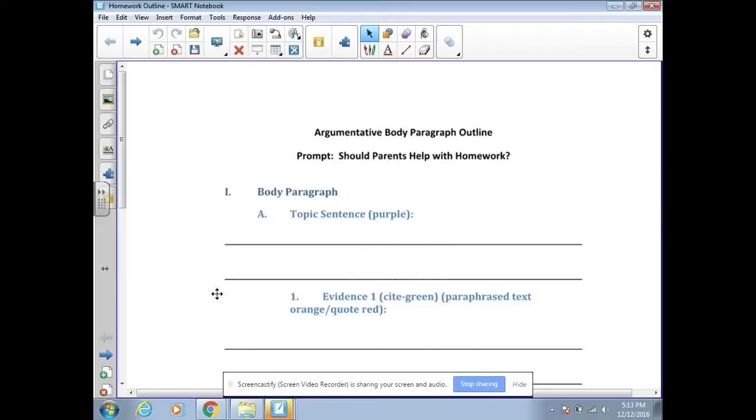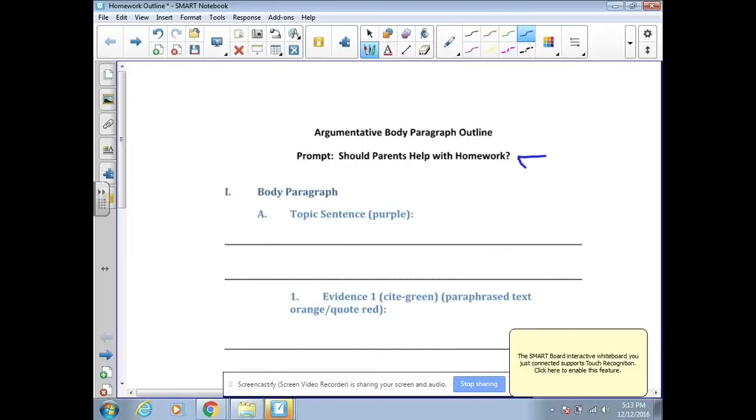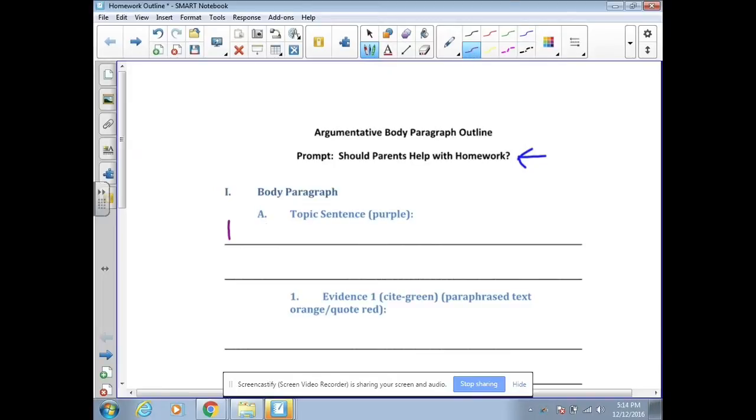So remember, the first thing I need to do is I need to make a topic sentence. And a topic sentence, all you do is restate and answer the question. So remember, my question is, should parents help with homework? And all I need to do is restate and answer that. So when I say restate, what I mean is, notice how it's a question right now. I need to make it so it would end with a period, and I'm going to embed my answer into it. So I'm going to say, parents shouldn't help with homework.